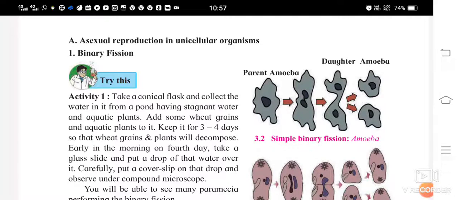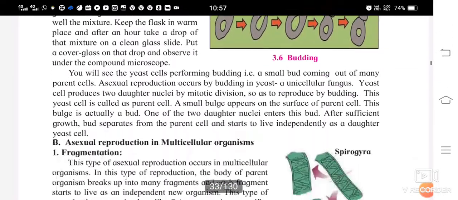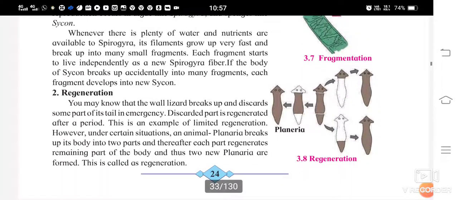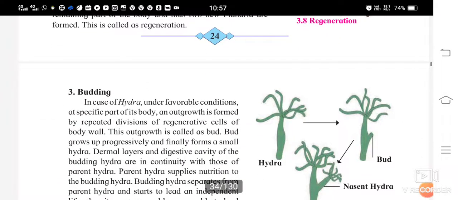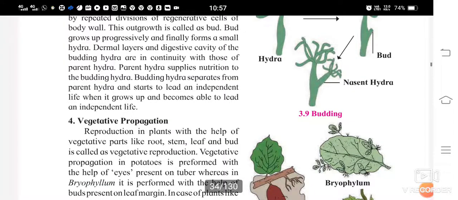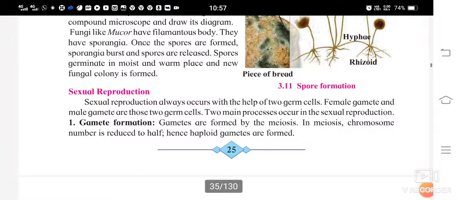Asexual reproduction in unicellular organisms takes place through binary fission, multiple fission, and budding, and in multicellular organisms it takes place through fragmentation, regeneration, budding, vegetative propagation, and spore formation.